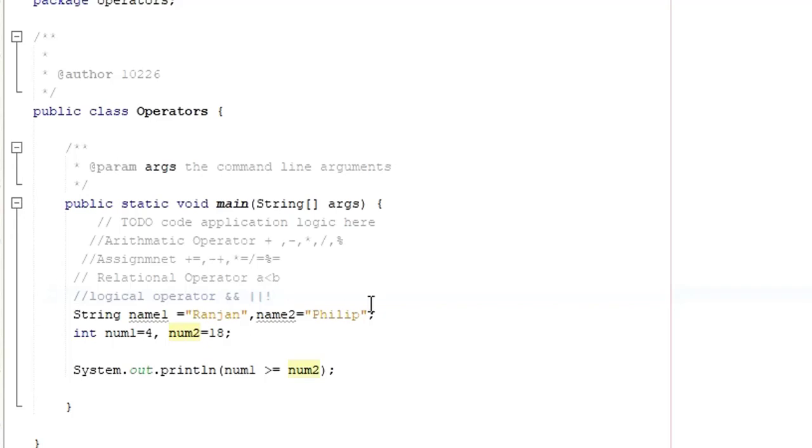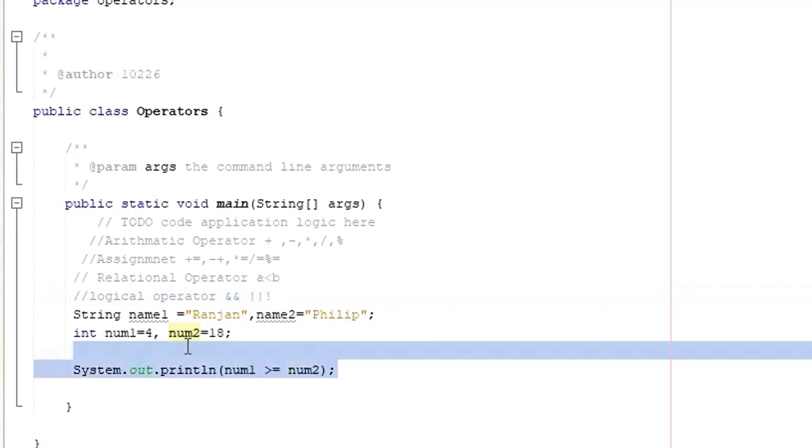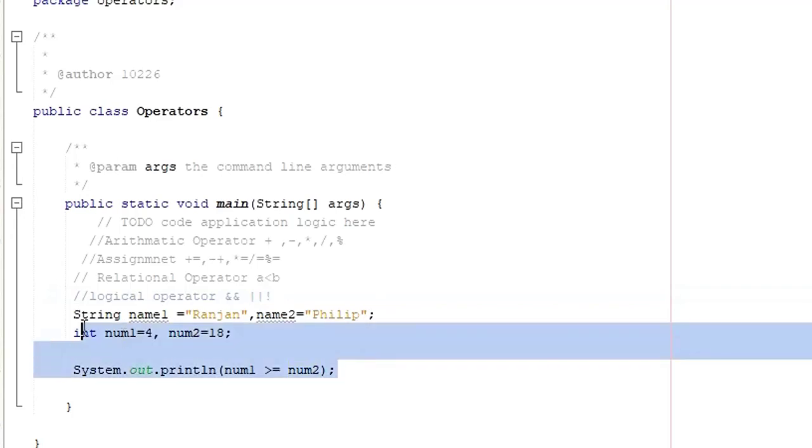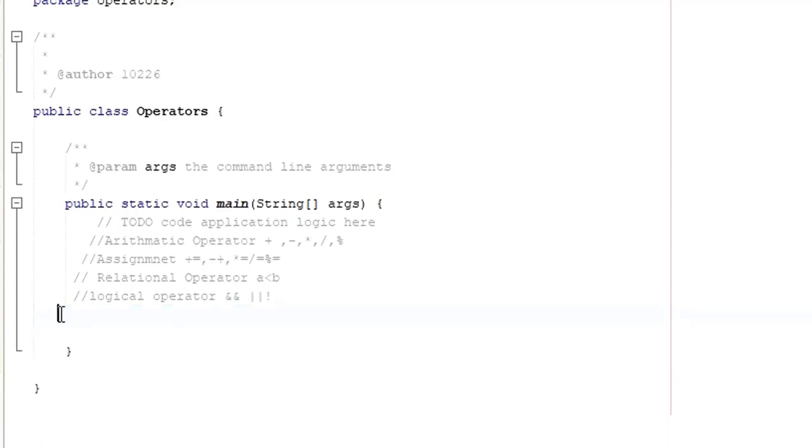For example, let me give you a simple example for better understanding. Let me remove all these things. So let us see one example using logical AND. I'm just going to say System.out.println.